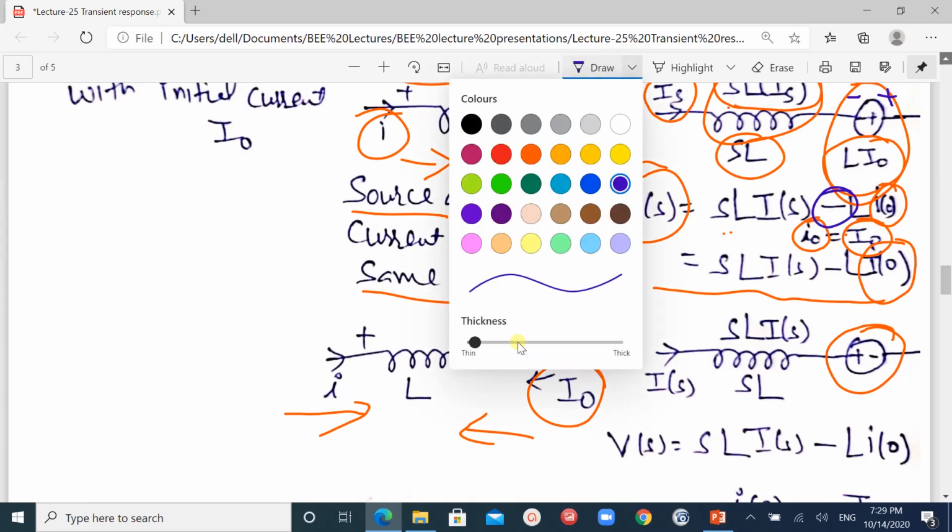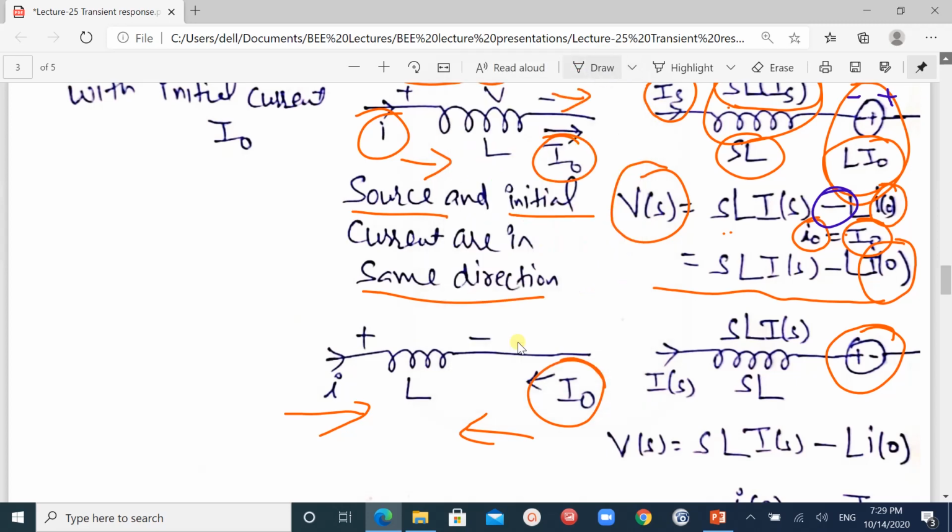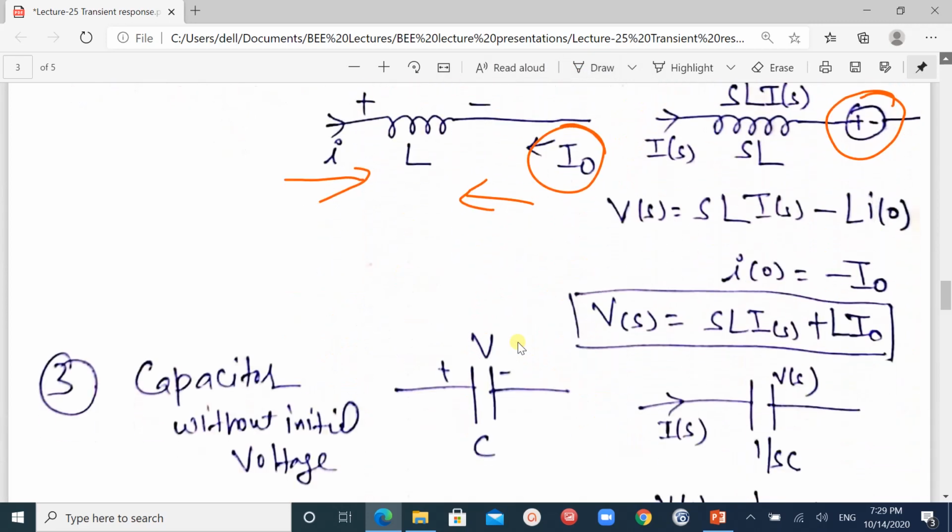Fine. So we are talking about this. Vs is equal to, the equation will become this voltage source is equal to the voltage drop across this inductance SLIS minus minus LI naught. I naught is equal to minus I naught because the current is flowing in the opposite direction. So when we put this value into the equation, it will become Vs is equal to SLIS plus LI naught.